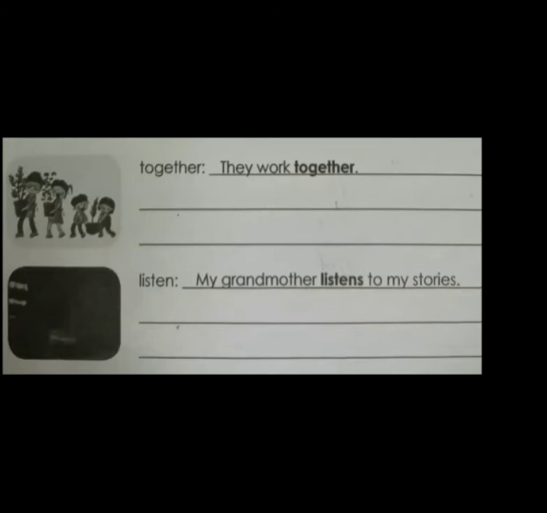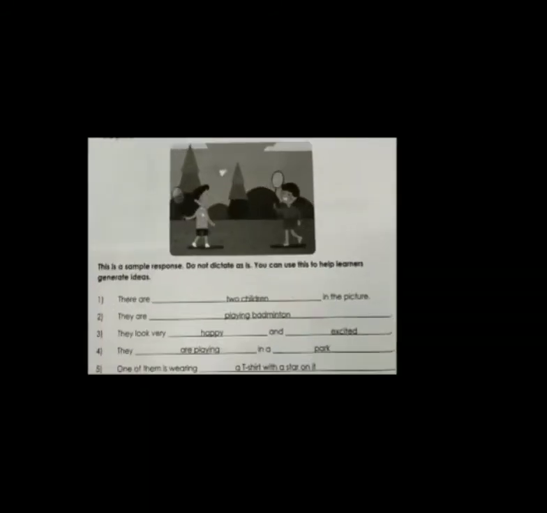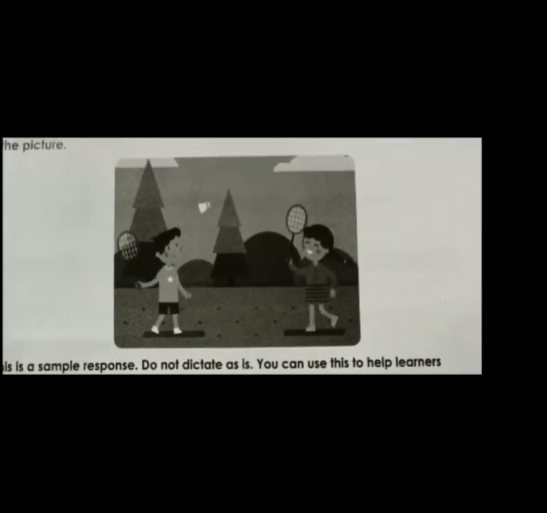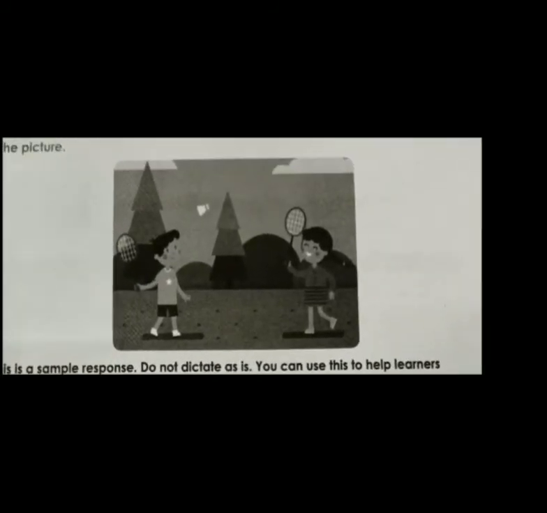Now I'm going to show you some pictures. Only see this picture. What do you see in this picture, children? How many children can you see in this picture? There are two children in this picture and they are playing some game.